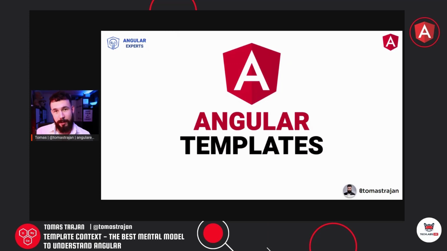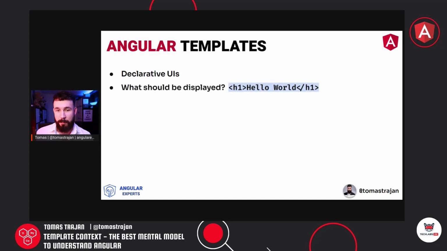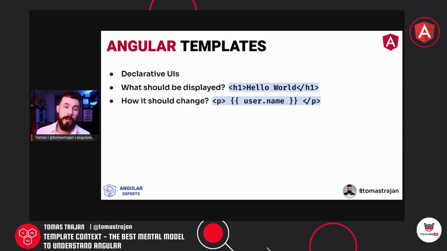So first stop on our journey is to have a closer look at the Angular templates. So what are they? In Angular, when we want to render some stuff on the screen, we basically have to write some template, and it's a way to have a declarative UI. So we have to decide what should be displayed. For example, we display a heading or something like that with the HTML, or what should change when the data changes. And for that, we have a binding, right?